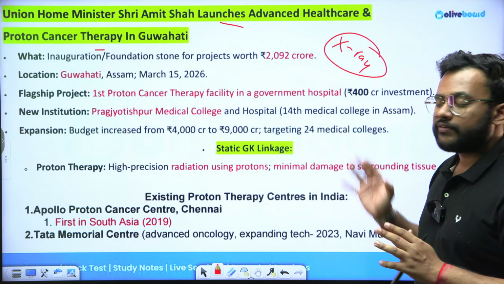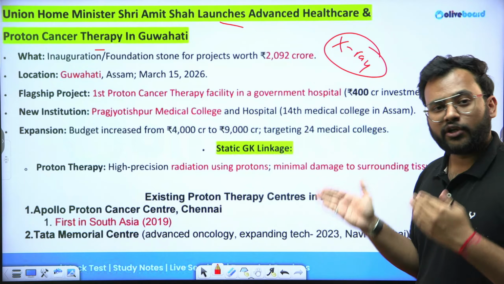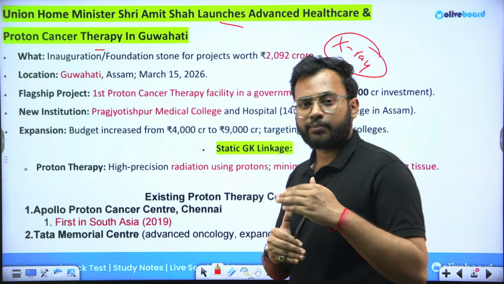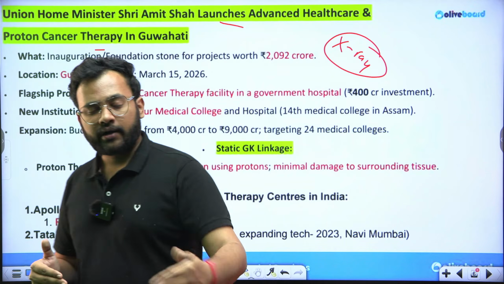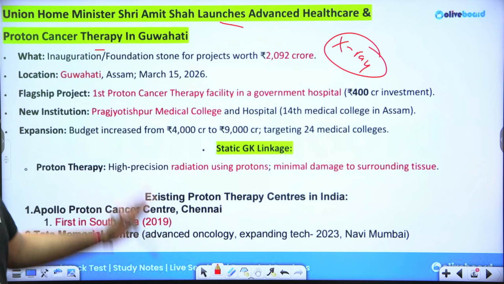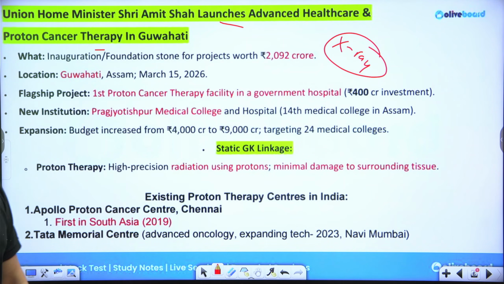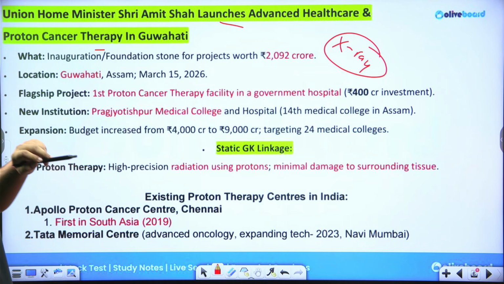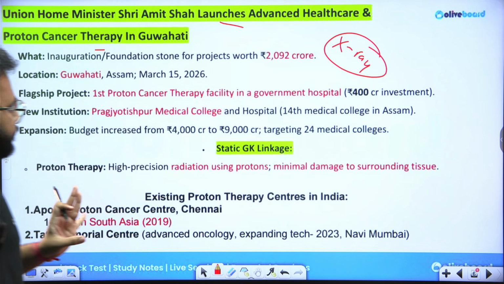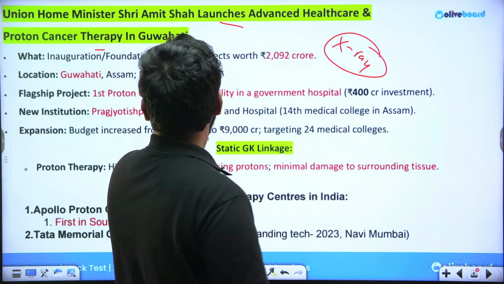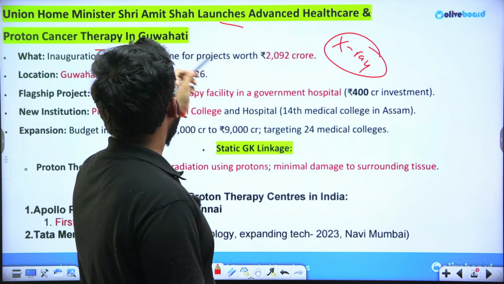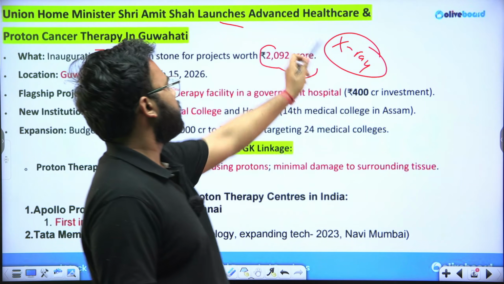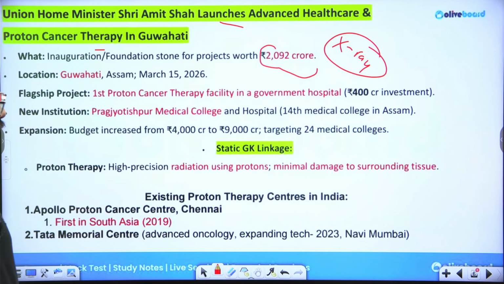So this is the first time that a government institute, and specifically in the northeastern region, where the government is trying to promote infrastructure and healthcare facilities in order to integrate northeastern India with the general mainland as well. This is part of that greater ambitious project. Now the budget is also mentioned. This foundation stone project was worth around 2092 crore rupees.